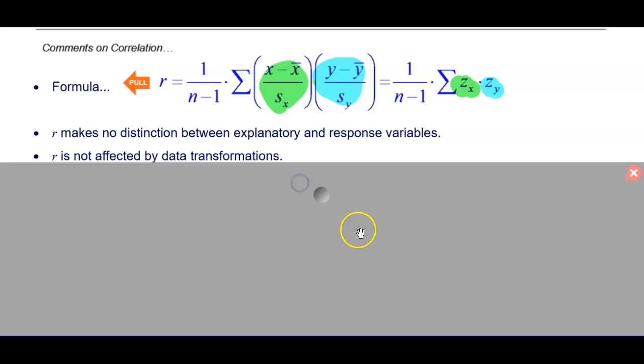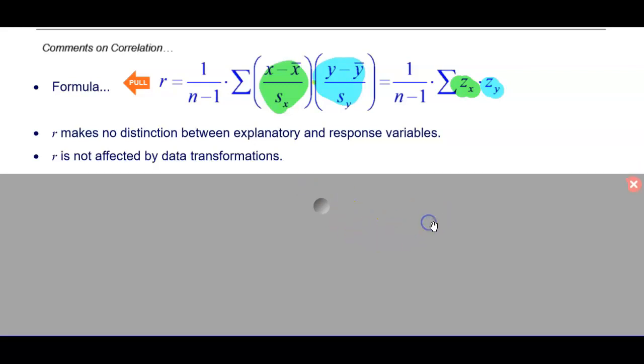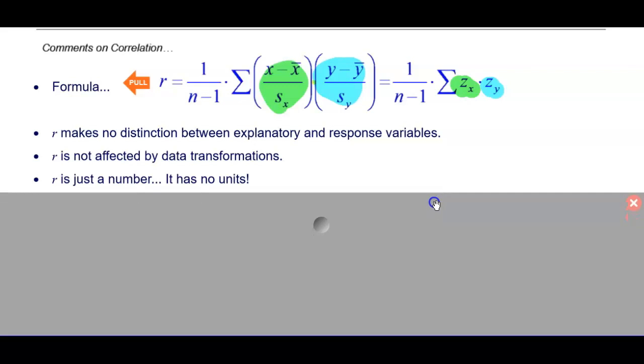r is not affected by data transformation. We were looking at that example of milligrams of sodium and grams of fat. If we change those to a different dimension, so if we measured sodium in, I don't know, ounces, and then measured fat in pounds, the correlation between the two variables would still be the same. r is just a number. It has no units. So if somebody says, oh, the correlation between those two variables is 0.9 meters per second, you'd be like, that's false because r has no units.